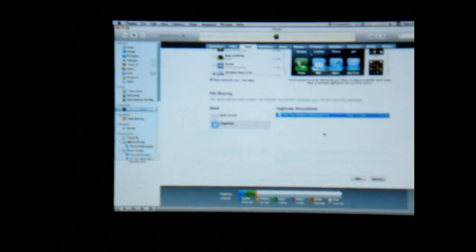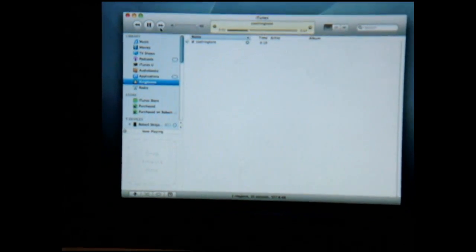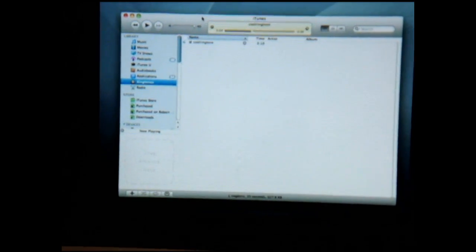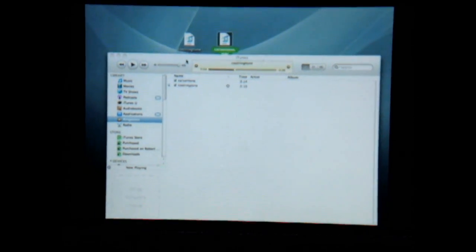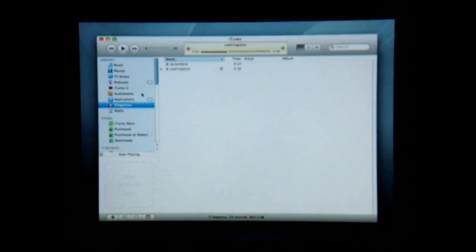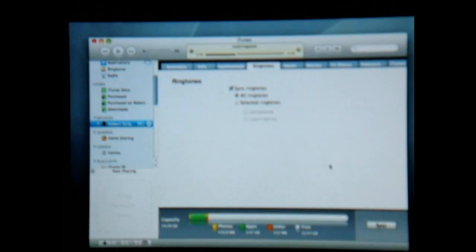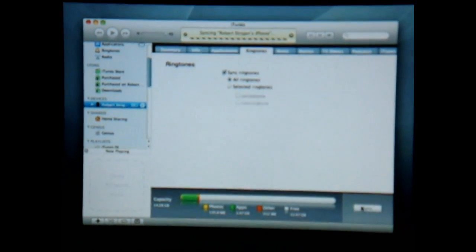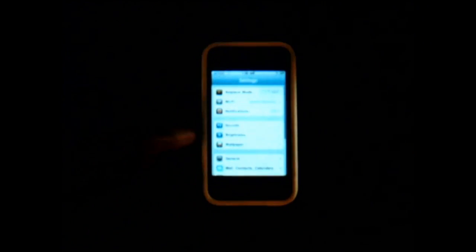Now that the ringtones are on my computer, I can load them into iTunes by double-clicking them. I can also drag them into the iTunes library pane. To load ringtones on the iPhone, I connect my device, ensure Sync Ringtones is selected under the Ringtones tab, and click Sync. After the sync, I can find my ringtones in Settings, Sounds, Ringtone, and set any recording as the default ringtone.